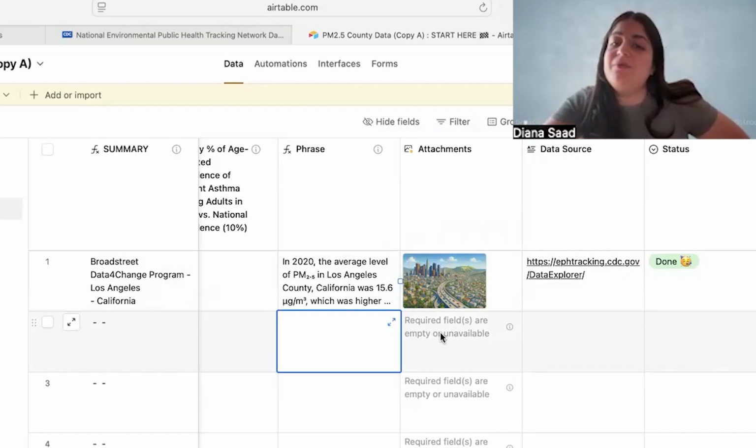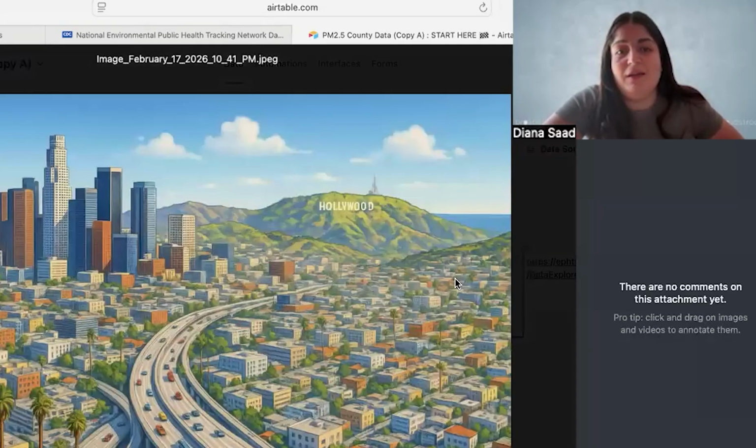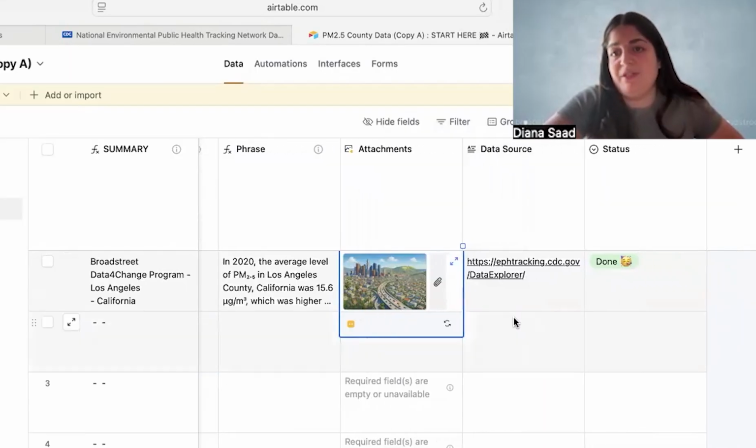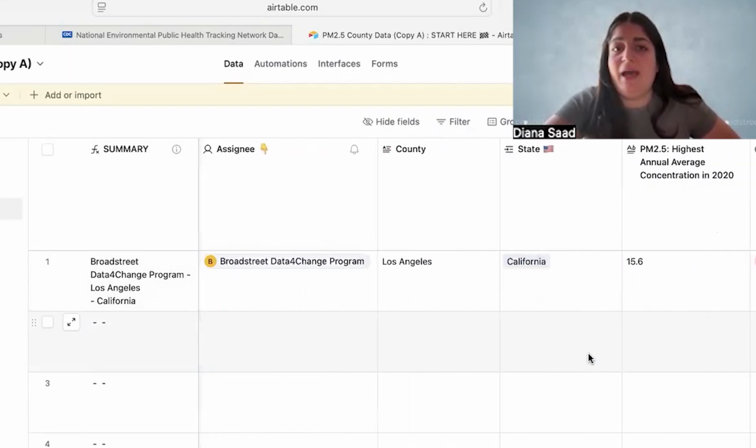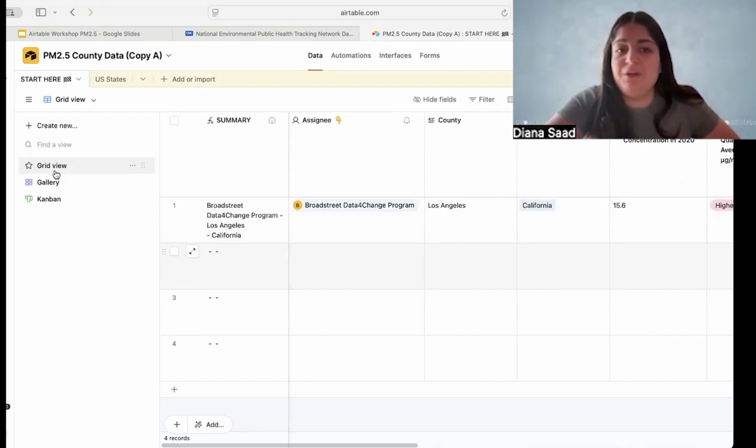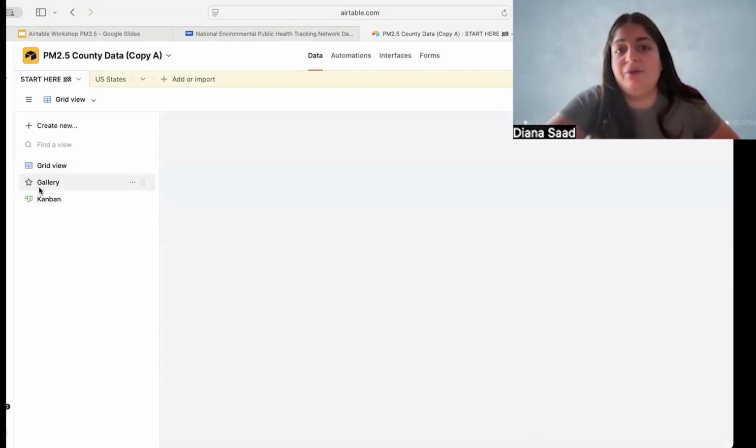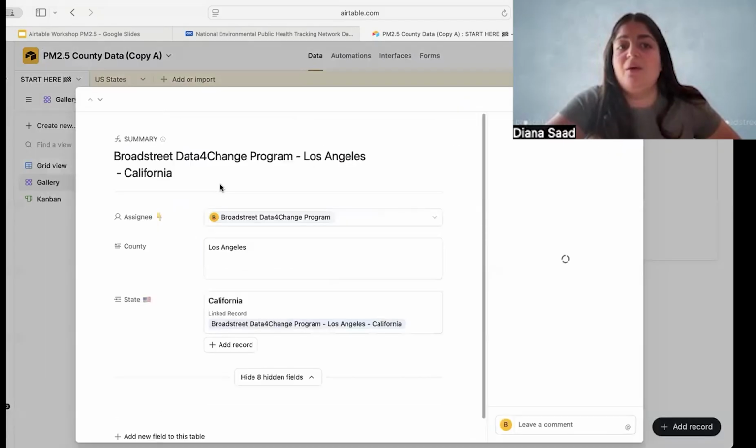Then what's cool about Airtable is we actually get some AI features. Right here is actually a picture of LA County that AI has generated for us. You will then put in your data source. You can also look at Airtable in different views. We have grid view, which is what you'll put your data in down here. You can also look at it in gallery view, so it'll show you your complete record.